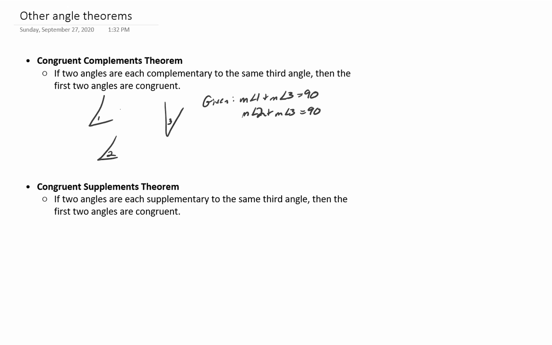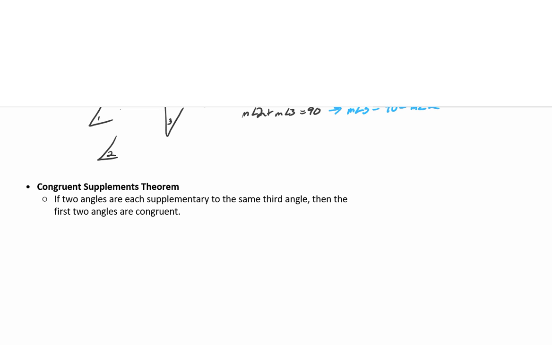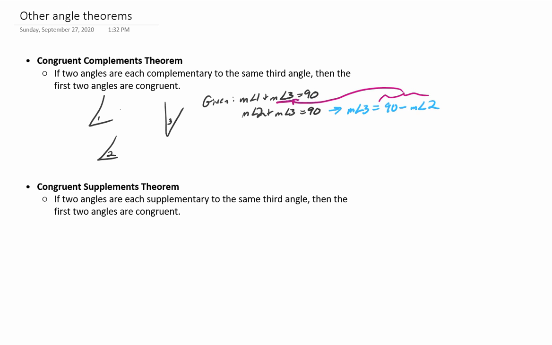I'm going to take the second one and solve it for the measure of angle 3 by subtracting the measure of angle 2 from both sides. That's our subtraction property. I'm then going to substitute this into my first equation for the measure of angle 3, and that's going to give me the measure of angle 1 plus 90 minus the measure of angle 2 is equal to 90.